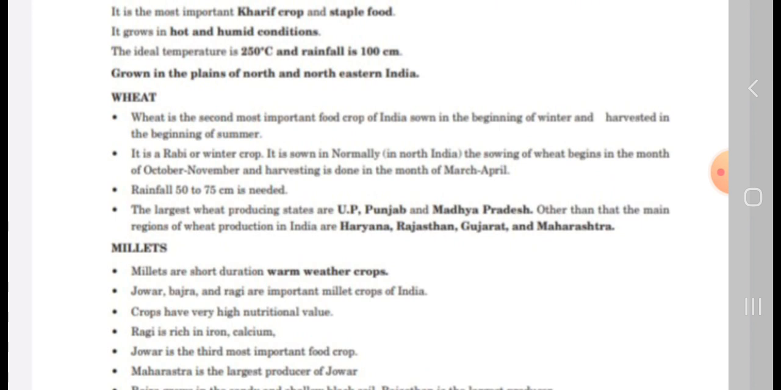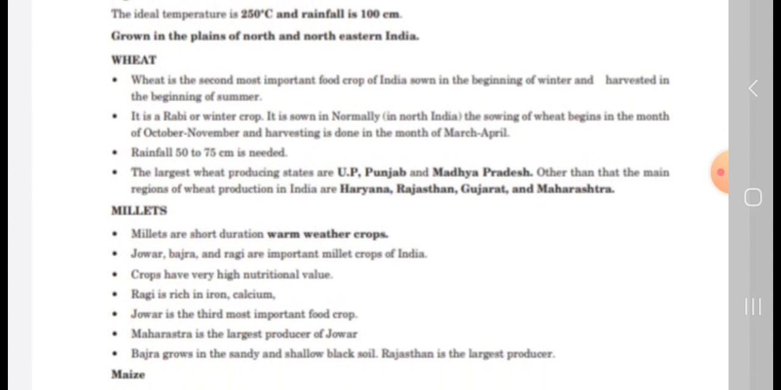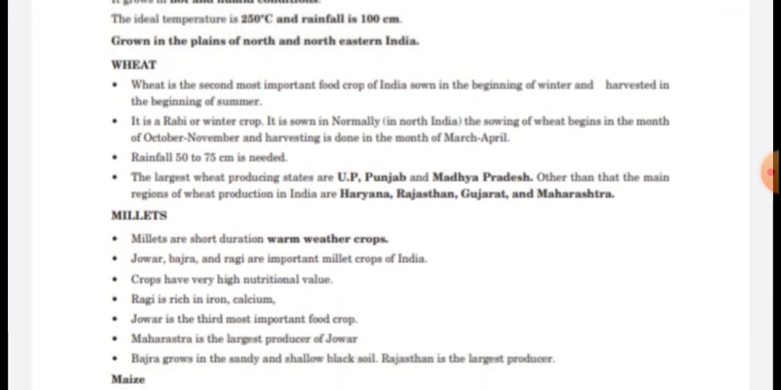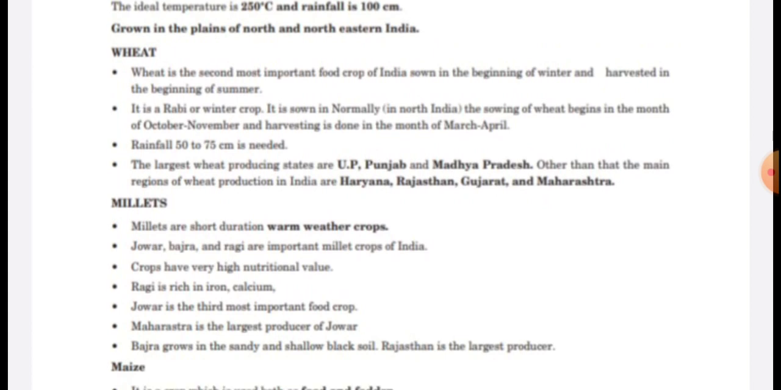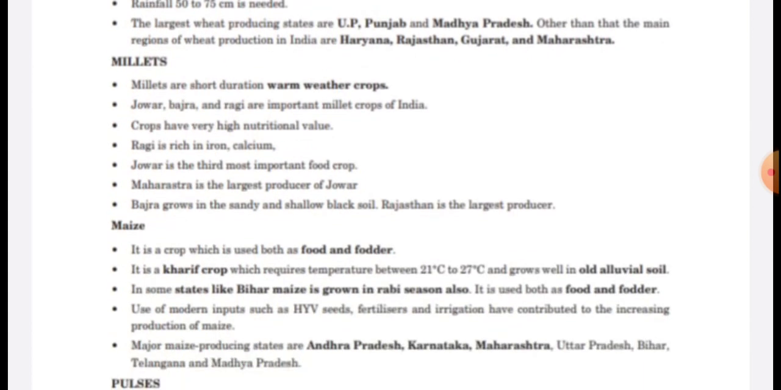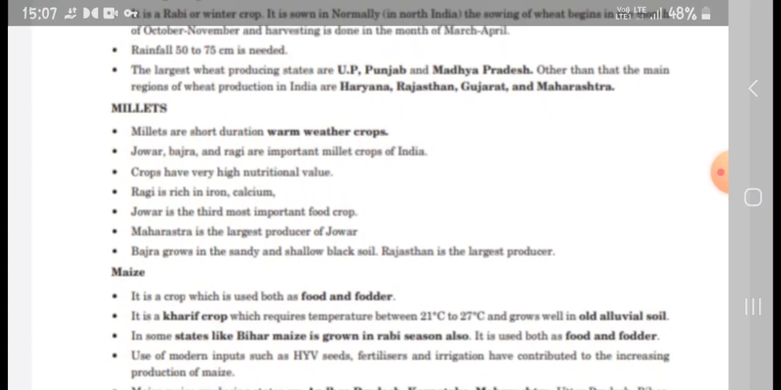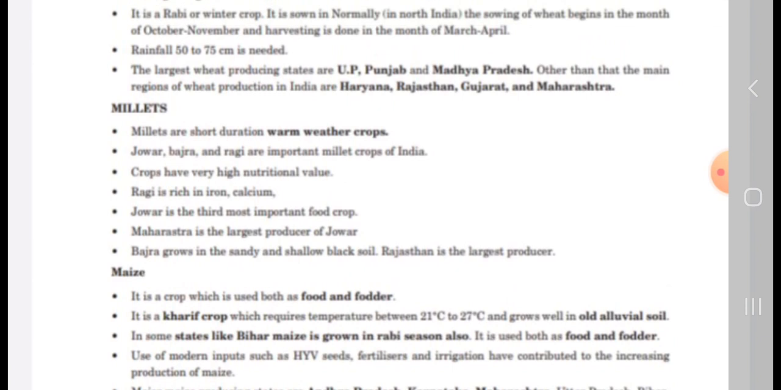And wheat. Wheat is the second most important crop in India, sown at the beginning of winter and harvested at the beginning of summer. It is a Rabi or winter crop. Sowing begins in October and November, and harvesting is in March and April. Rainfall of around 50 to 75 centimeters is needed. It is grown in Uttar Pradesh, Punjab, Madhya Pradesh, and also in Haryana, Rajasthan, Gujarat and Maharashtra.